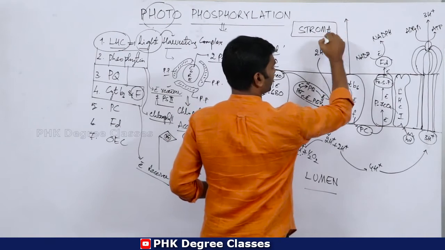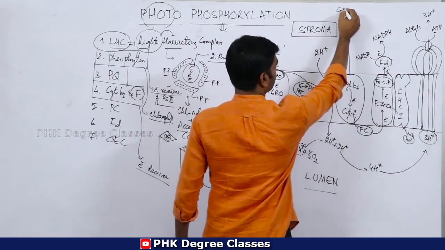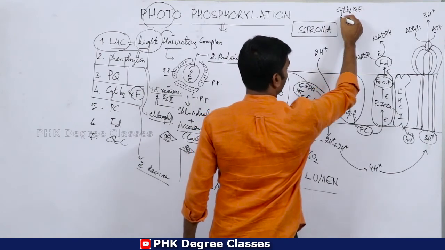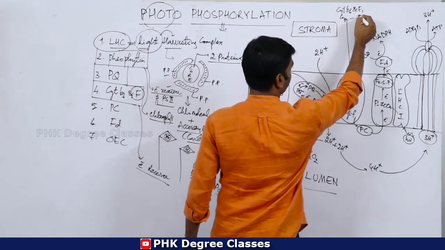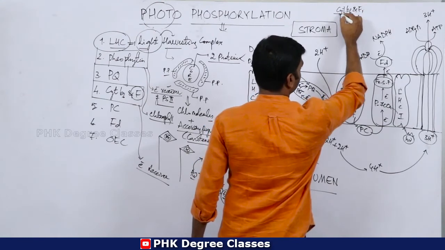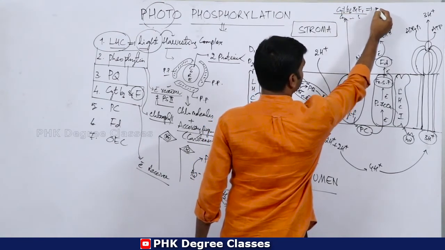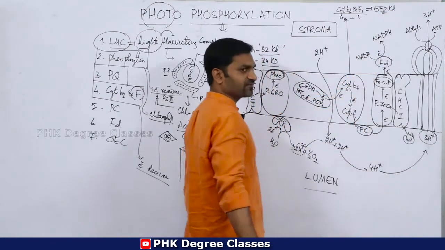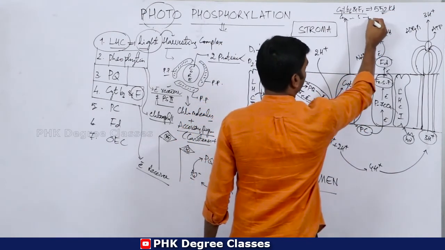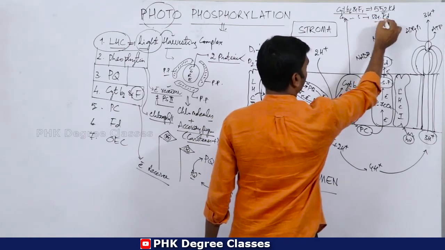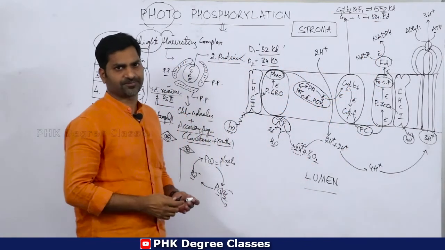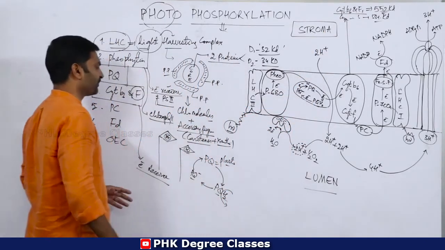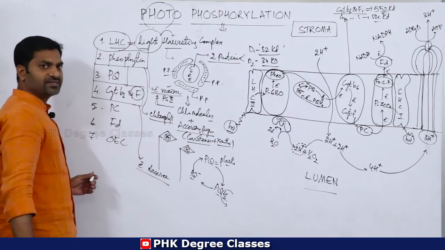So cytochrome B6 F1 has 552 kilodaltons of molecular weight. Then the other has 554 kilodaltons of molecular weight. So if you remember, you can remember, otherwise you can leave it. Clear? So this is about cytochrome B6 and F.